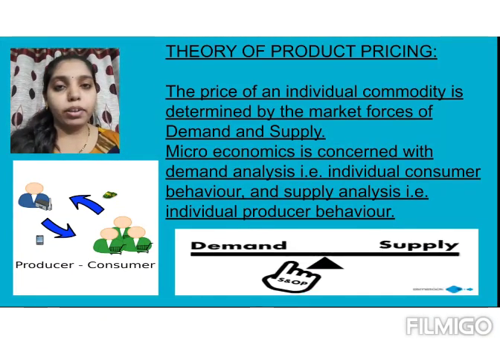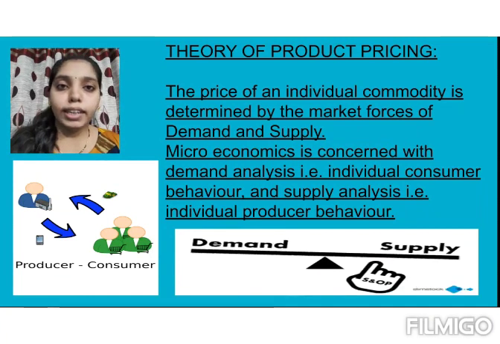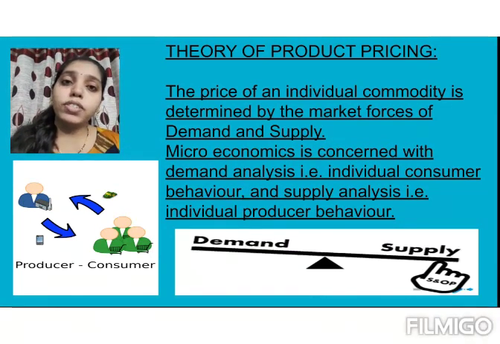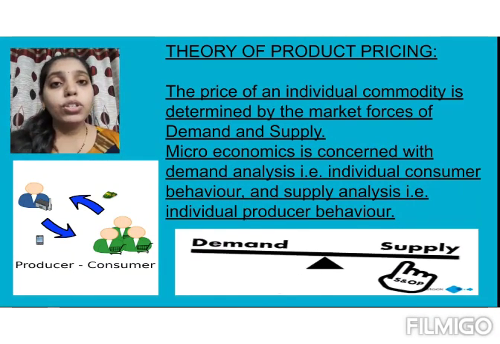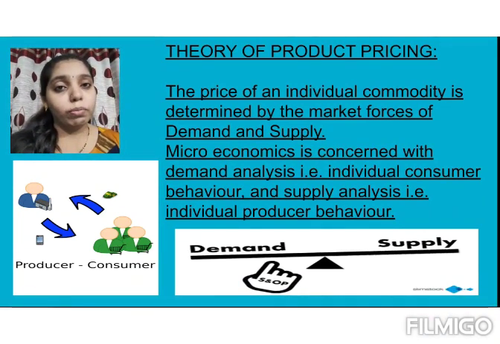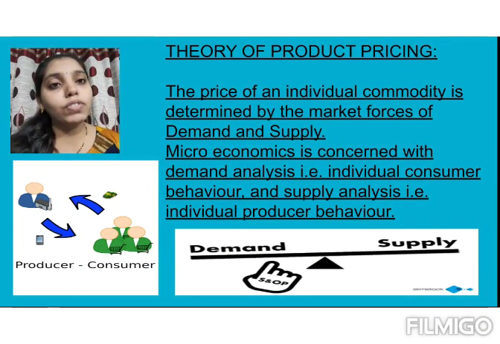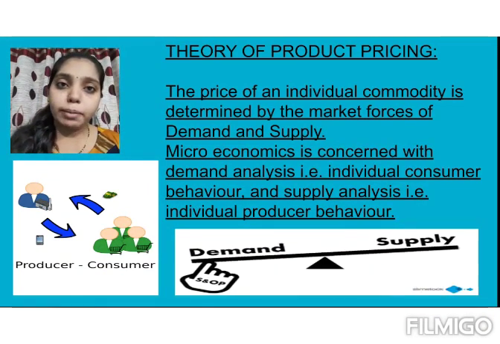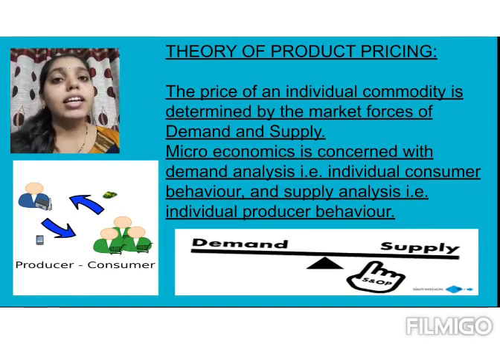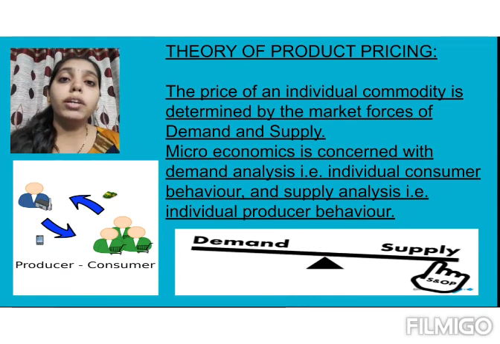Let's take one example. When the price of any commodity rises, the demand of that commodity falls. And when the price of the same commodity falls, then demand of that commodity rises because of the inverse relationship between demand and price. This demand is the behavior of the consumer, which is studied by microeconomics with the help of theory of product pricing. On the other hand, while analyzing supply, microeconomics studies the behavior of an individual producer.